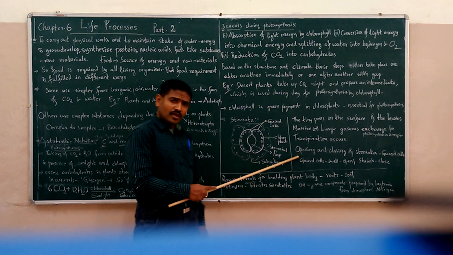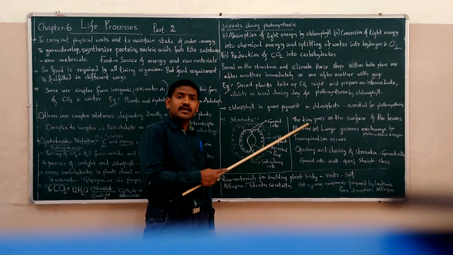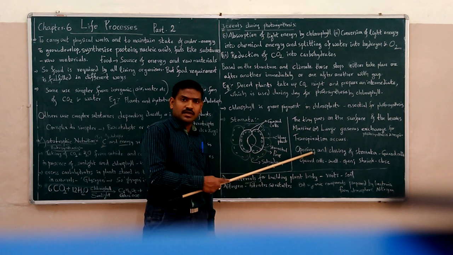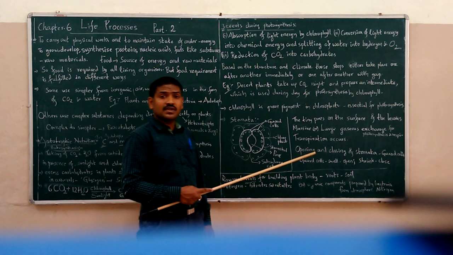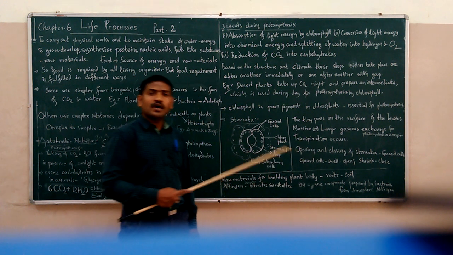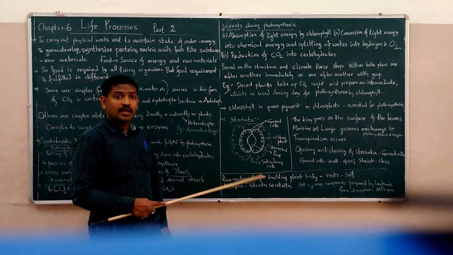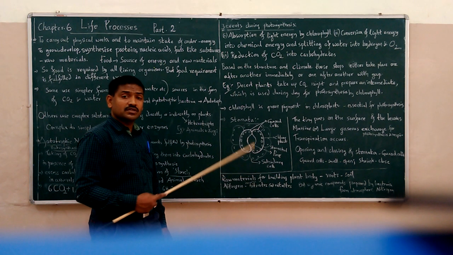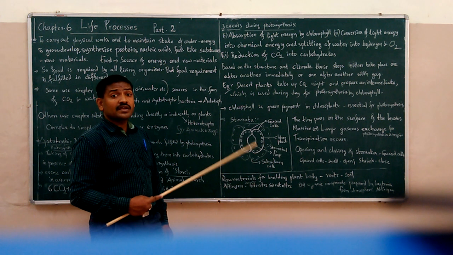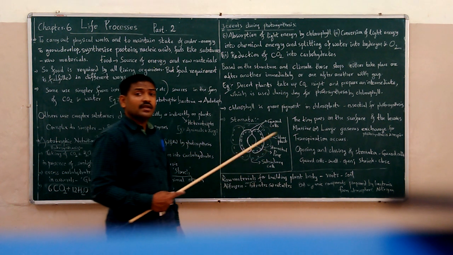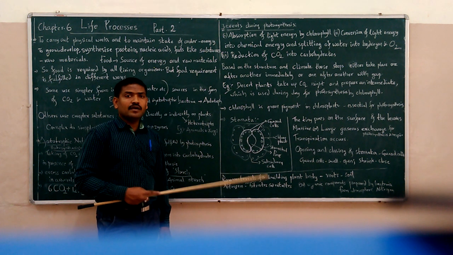Now, until here we could come to know that only carbohydrates are made by the photosynthesis process. But are carbohydrates the only necessary nutrients for the development of the plant body? No. There are many other molecules that are required for the growth and development of the plant body, like proteins, nucleic acids, all those things. Those proteins and nucleic acids require some other elements which are available from the soil to the plants.